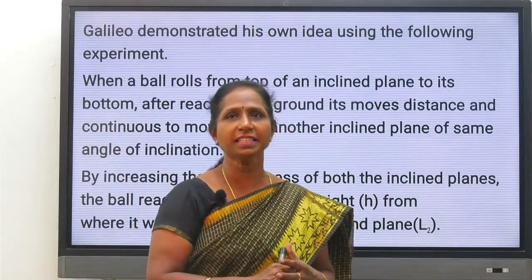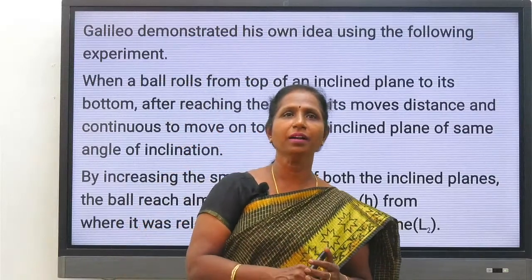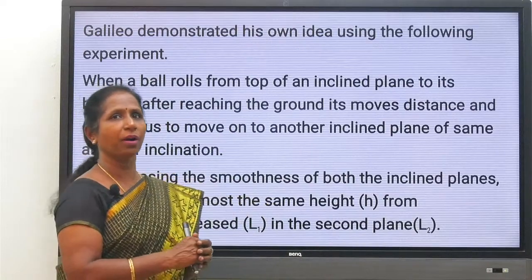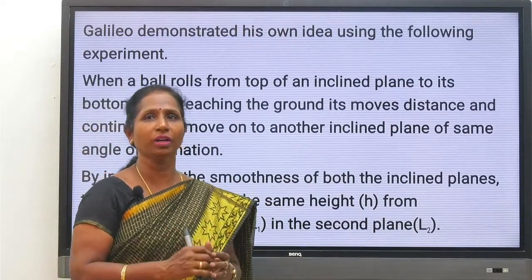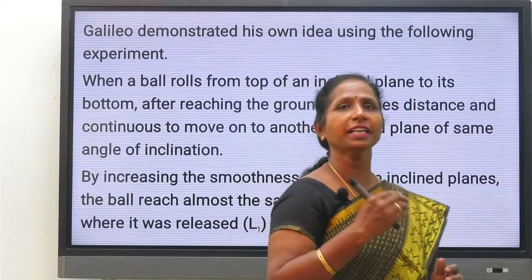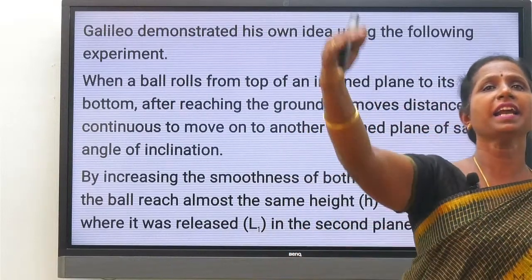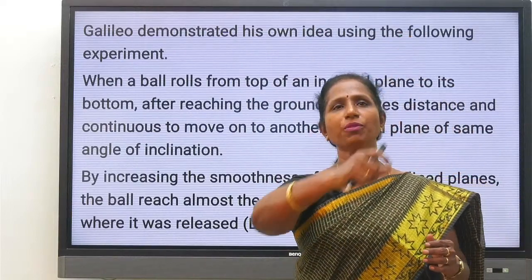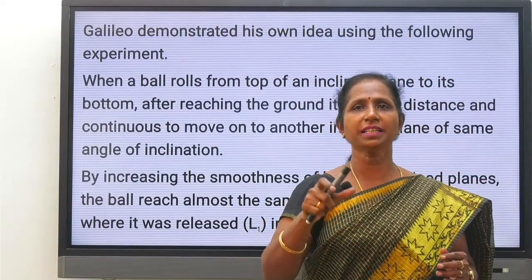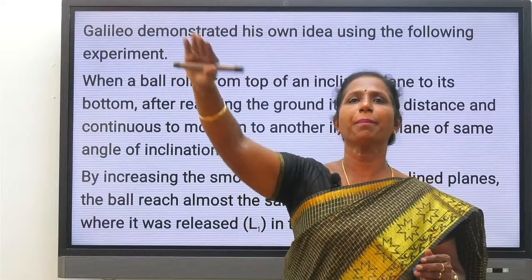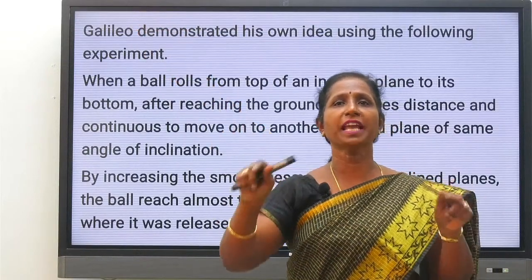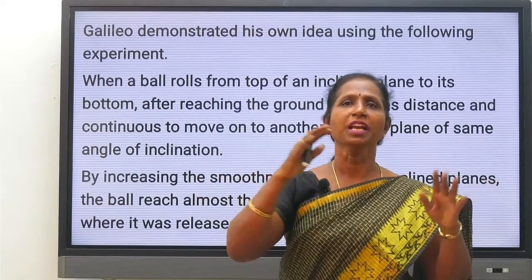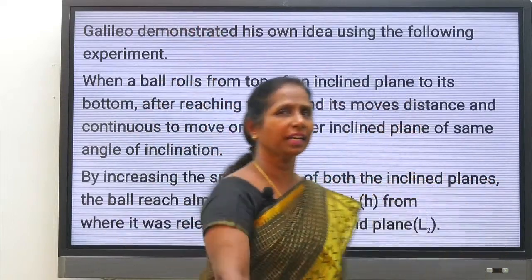Galileo demonstrated his experiment using his own idea. When a ball was rolled from the top of an inclined plane to its bottom, after reaching the ground it moves a distance and continues to move on another inclined plane of the same angle of inclination. So when the ball rolls down an inclined plane, after reaching the ground it climbs up the other inclined plane of the same angle of inclination. If the angle of inclination is the same 30 degrees, it climbs up the other inclined plane.